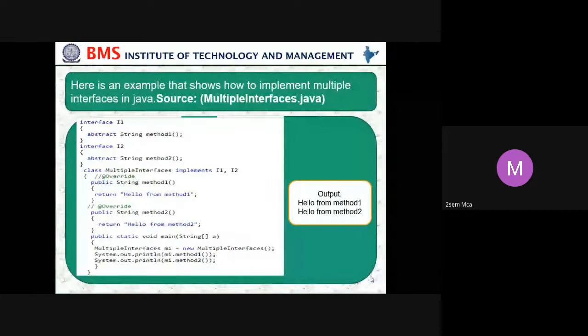Okay. Benaka was saying the difference between multiple and multi-level. Rightly he told. He gave the exact answer.